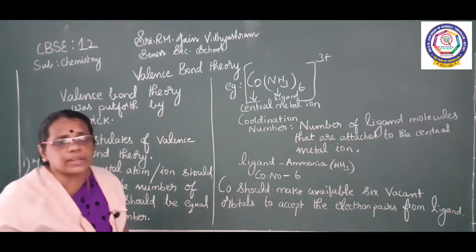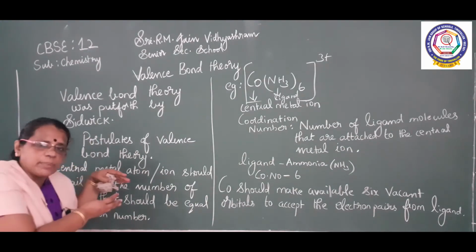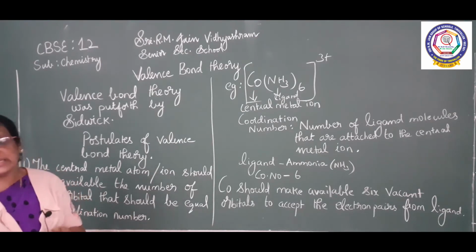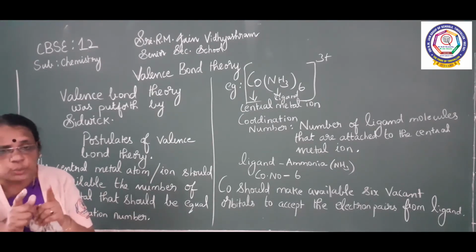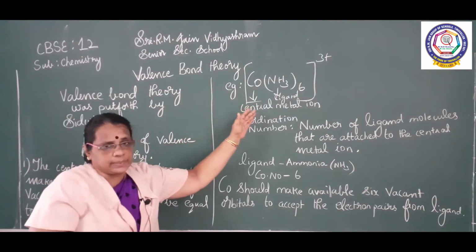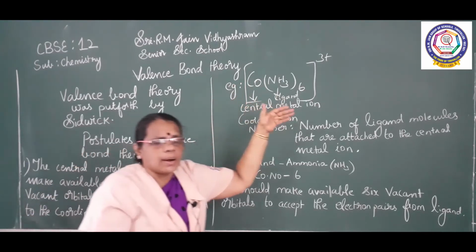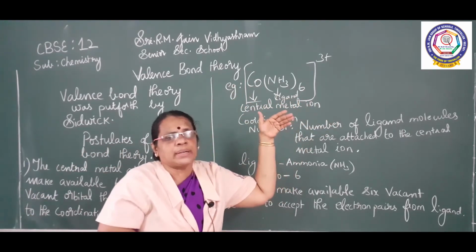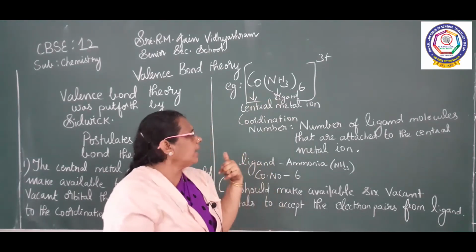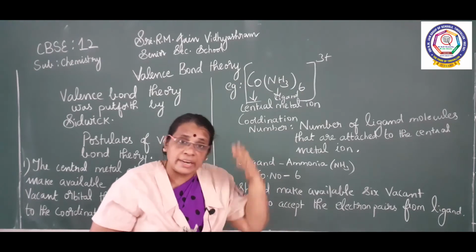So here, listen, already I told about the postulate. The first postulate is the central metal ion should make available the number of vacant orbitals or empty orbitals that should be equal to the coordination number. I have written the complex like this, hexaamminecobalt(III) ion. In this complex, cobalt is the central metal ion and ammonia is the ligand.